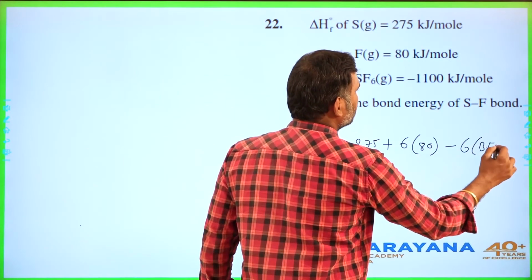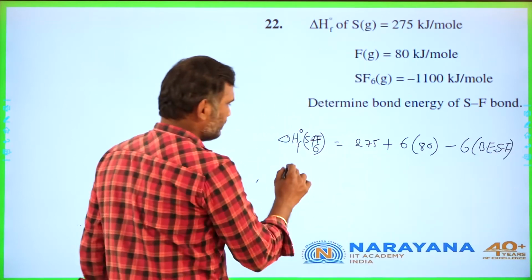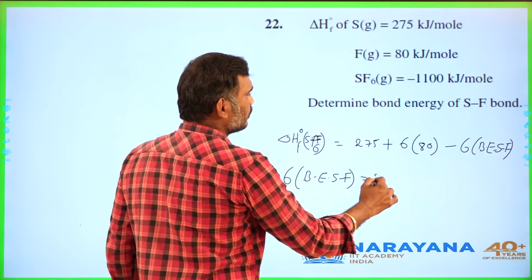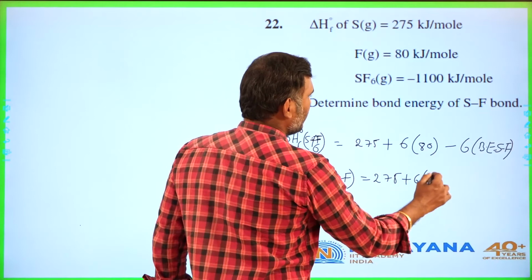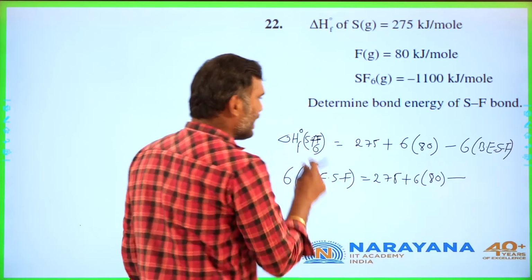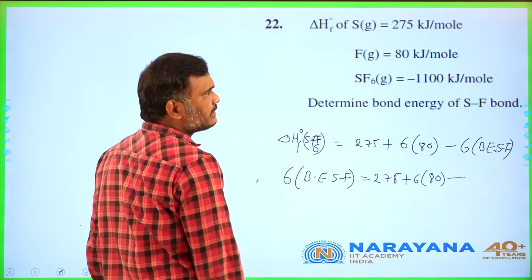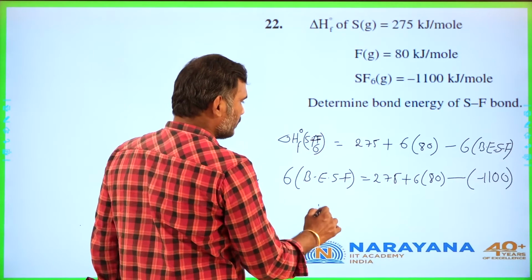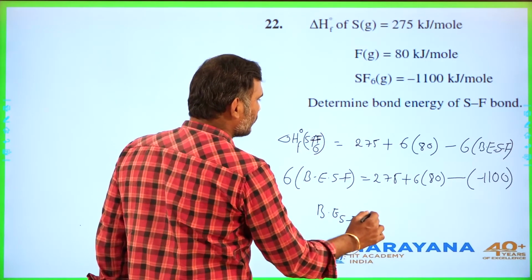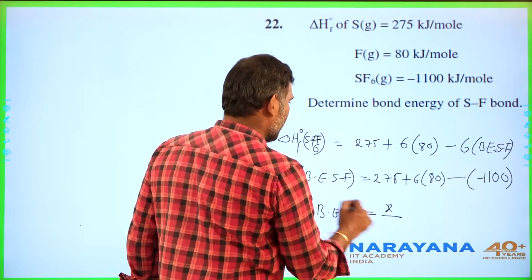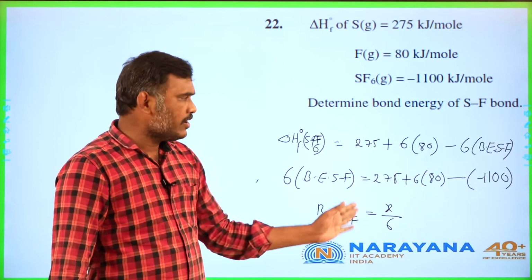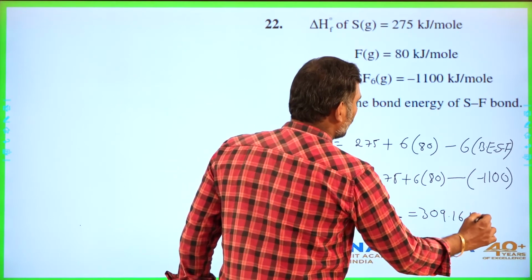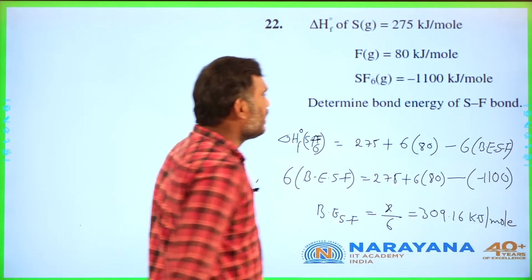6 into bond energy of SF is equal to 275 plus 6 into 80. This one you bring this side minus SF6 enthalpy of formation, which is equal to minus 1100. They given. The total comes. Then bond energy of SF is equal to the total value divided by 6. That is 1855 by 6. You will get 309.16 kilojoules per mole. This is the answer.